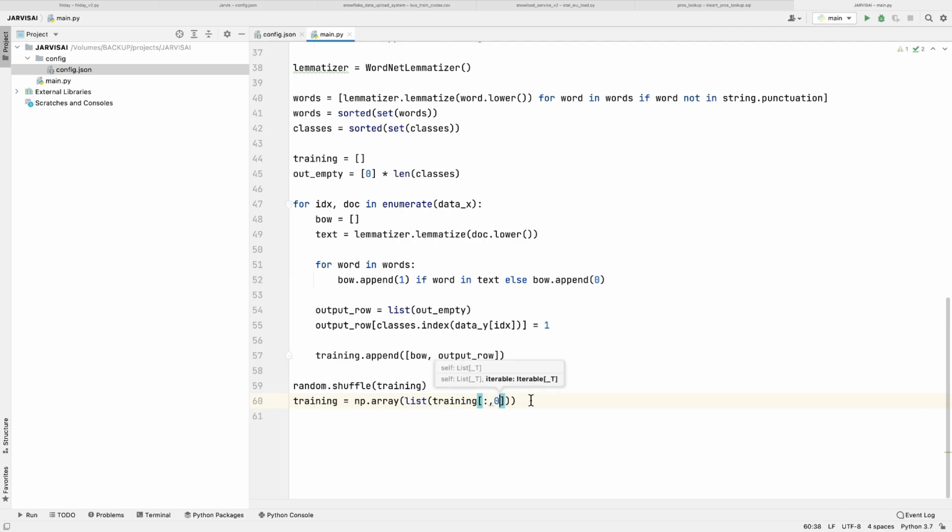And let me just copy and paste, then training, and dtype will be as object, right?